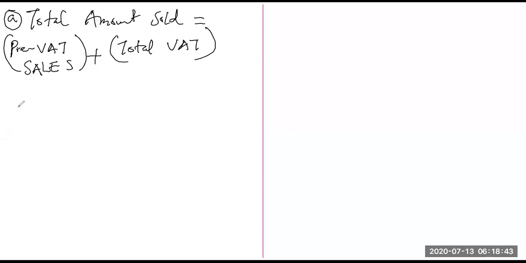I prefer putting this as sales. So the total amount sold is pre-VAT sales plus total VAT, and pre-VAT sales is 10,500,000 plus 840,000, which is the total VAT.